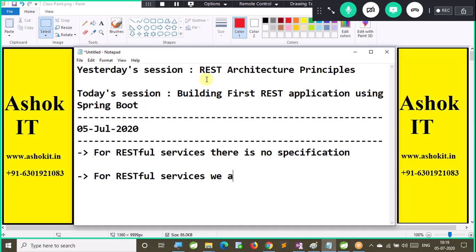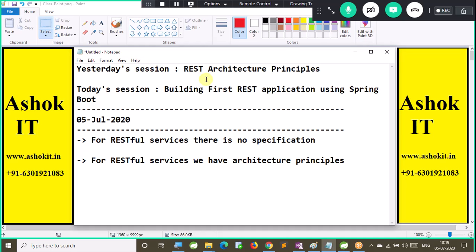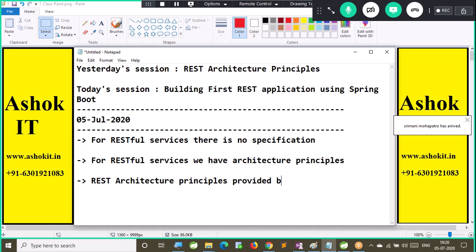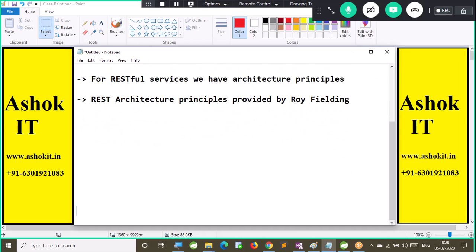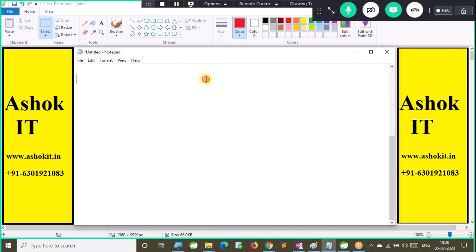Who provided these principles? REST architecture principles were provided by Roy Fielding. Can you tell me what those principles are?